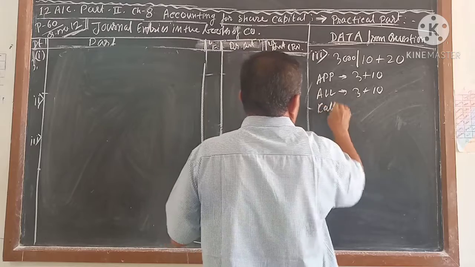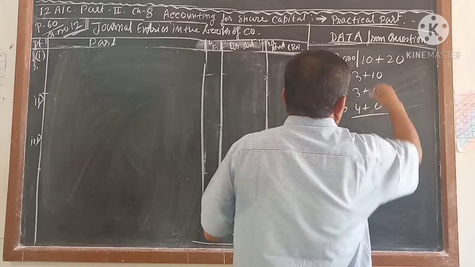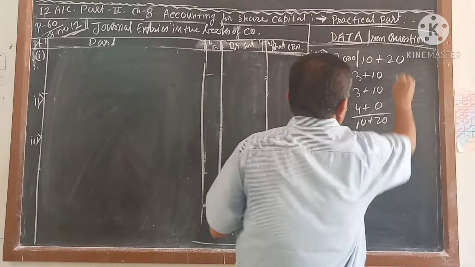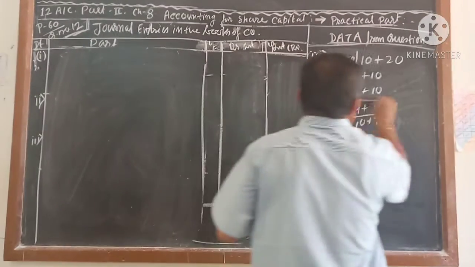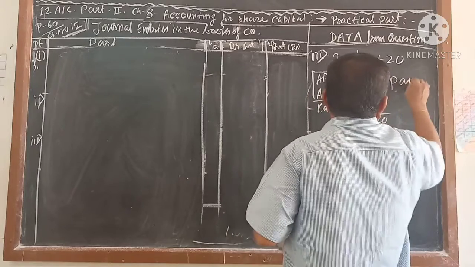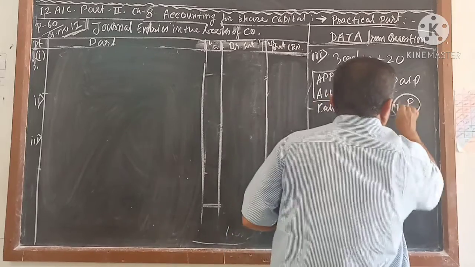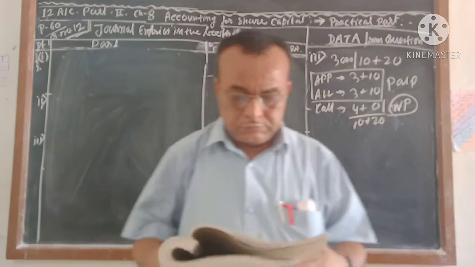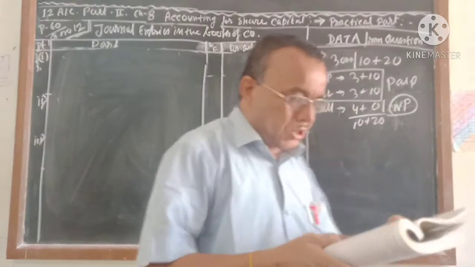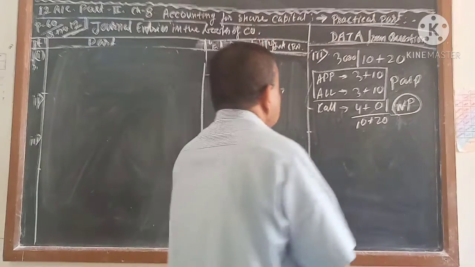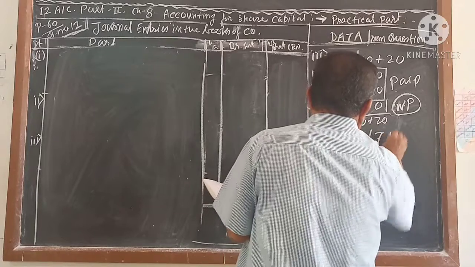And the call, meaning the first and final one, of course this is 6 plus 4, equal to 10. See, it is coming 10 plus 10, which is here. And which is paid, which is not paid: these two are paid, this is paid and this is NP, meaning not paid. And all the shares the company is going to reissue at rupees 7 per share. Yes, so again, the company reissues 3,000 shares at rupees 7 per share.